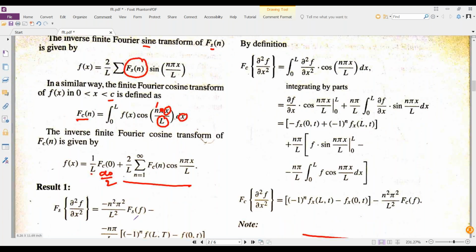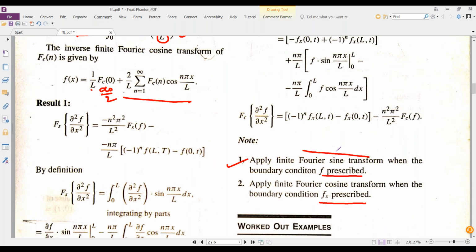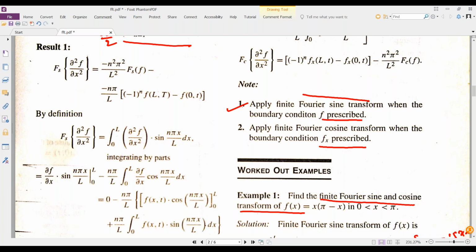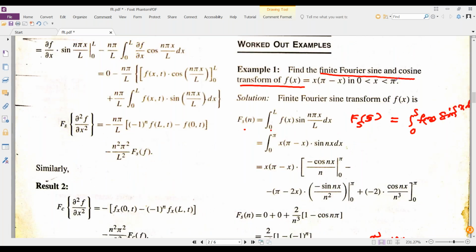Now in that, it was asked as a problem: the finite Fourier sine and cosine transform of this f of x, which is given clearly. Then Fc of n equals the integral 0 to L. In place of L there is a pi. That's the reason in the beginning I started the formula with pi, later I started with L. So depending upon the situation, you need to decide dynamically. Integral 0 to L f of x sin n pi x by L.